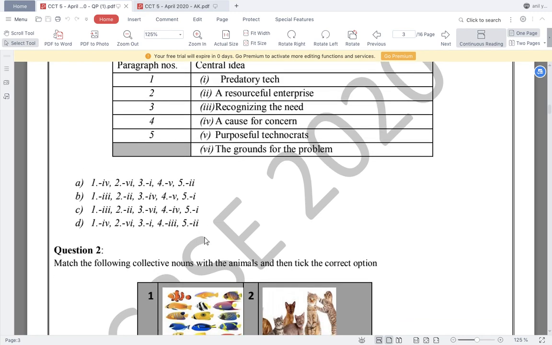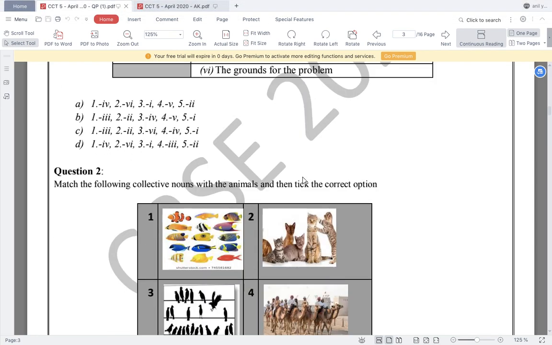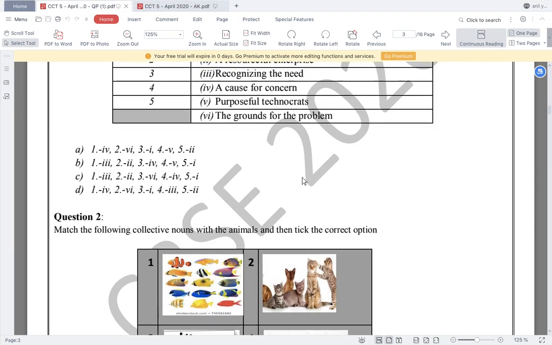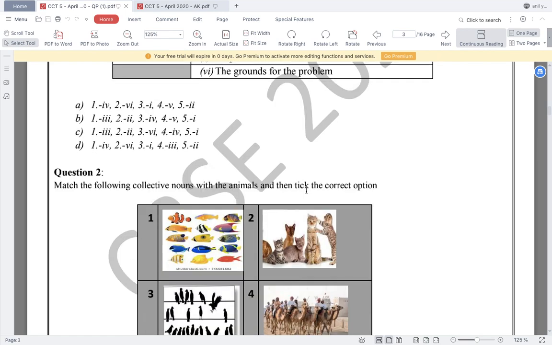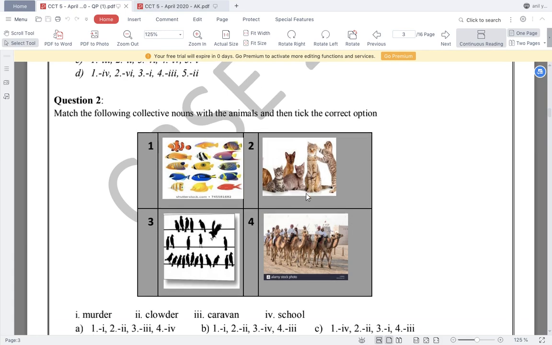Similarly, you have to match all these paragraphs with the answer you fit in, and then you will choose any one point. All right, this will not take much time if you directly read the paragraph and match with the answer. Okay, question number 2.